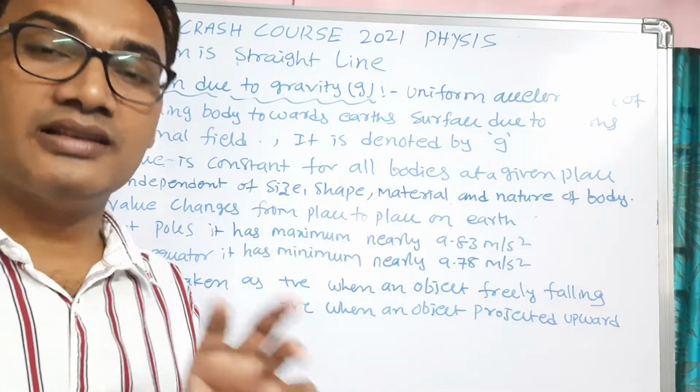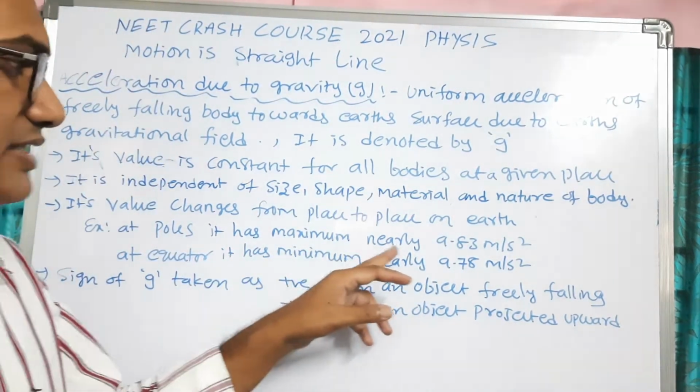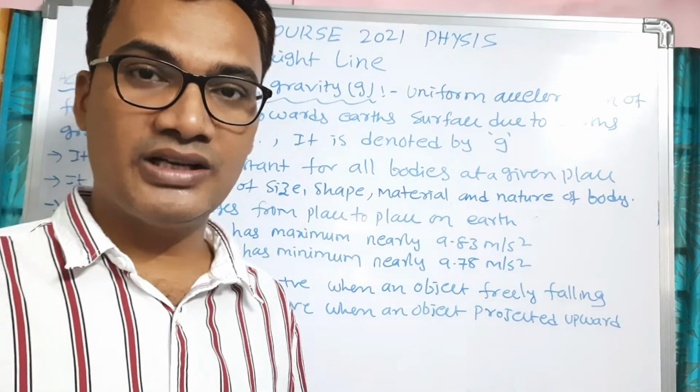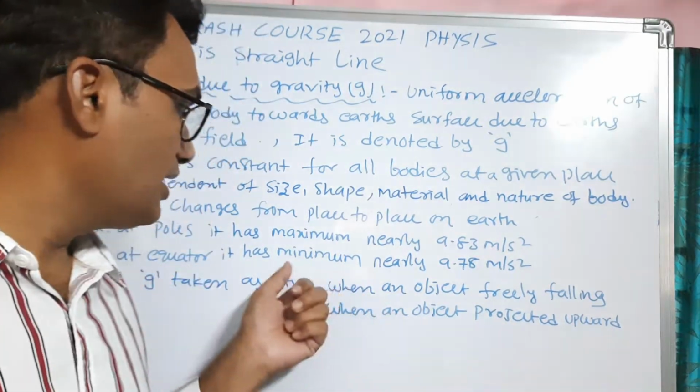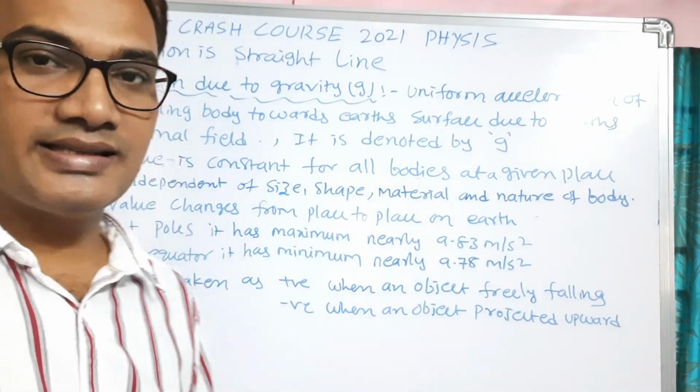Even on the earth, its value changes. At the poles, acceleration due to gravity is maximum, that is 9.8 meter per second square, and it is minimum at the equator, that is 9.78 meter per second square.